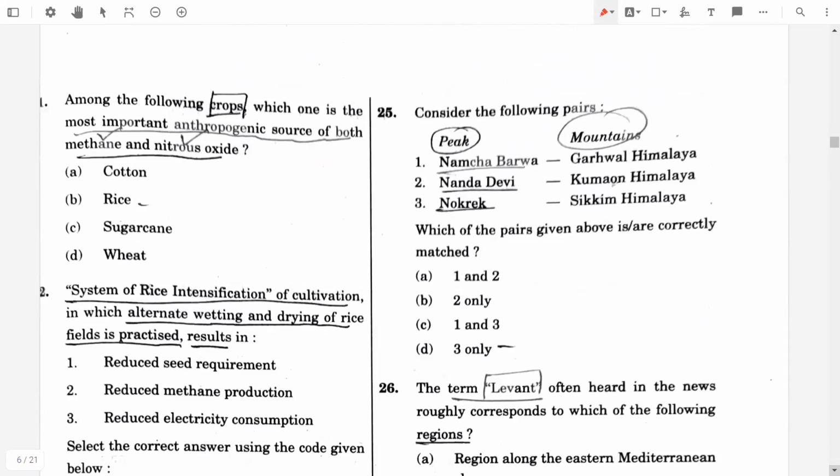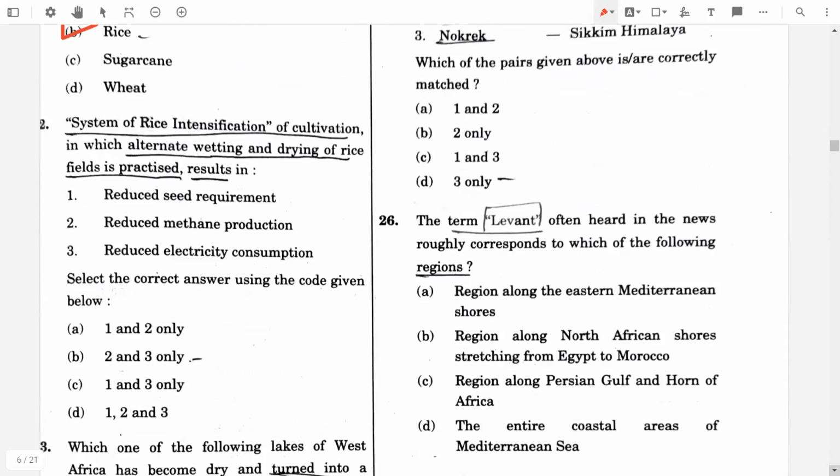Among the following crops, which one of the following is the most important anthropogenic source of both methane and nitrous oxide? It's a direct question. So the option will be B, rice. Then system of rice intensification of cultivation, in which alternate wetting and drying of rice fields is practiced, results in option A, reduced seed requirement. Yeah, it's true. Reduced methane production. Yeah, it's true. Then reduced electricity consumption. It will be false. So the final answer will be both 1 and 2 only.